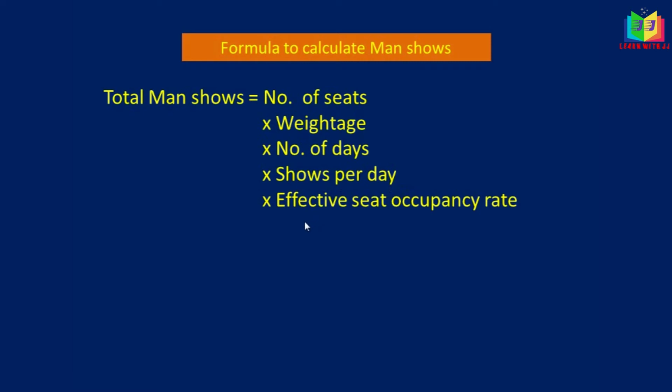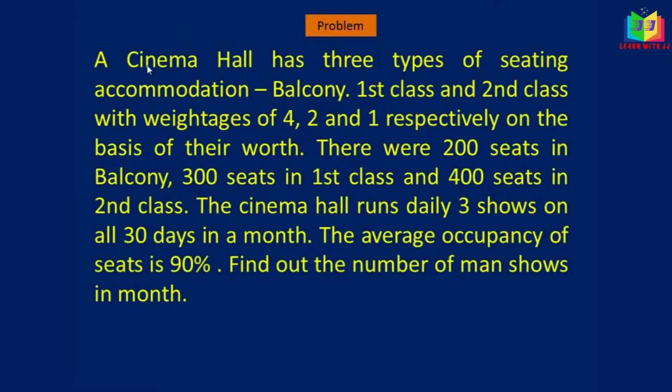And effective seat occupancy: normally the theatre will not be occupied 100%. Something less than that the seats will be occupied. So that effective seat occupancy is also to be multiplied here. Now we'll see one problem to calculate man shows.